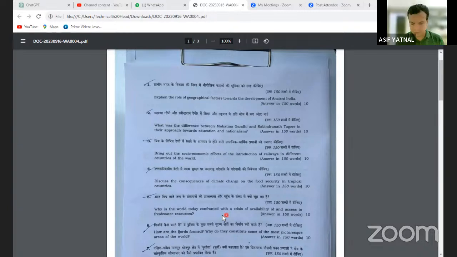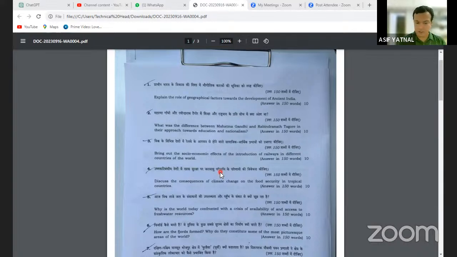Munir, am I audible to you? Yes, sir. Okay, fine. Now let's move on to the next question. Bring out the socio-economic effects of introduction of railways in different countries of the world. This is actually a question on colonialism. In GS paper 1, there is one topic called colonialism. The introduction of railways was a part of colonization by Western countries in different countries of the world. Can you tell me in which countries the British and other European powers brought railways?